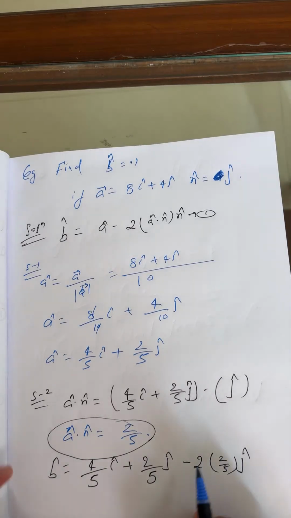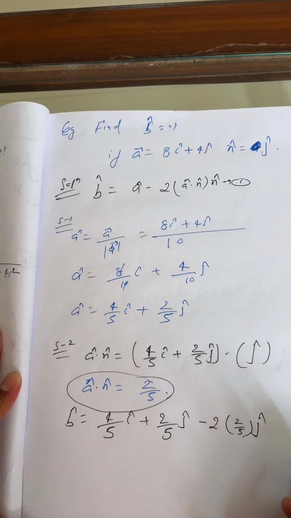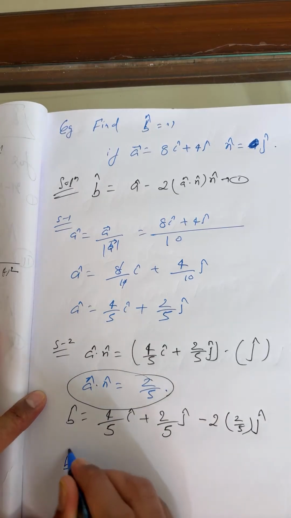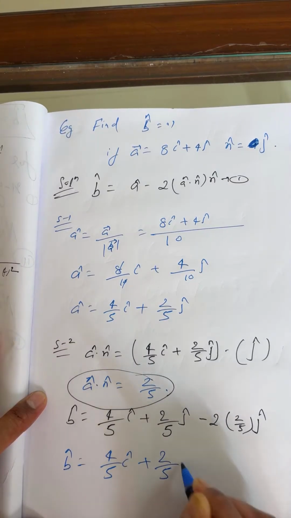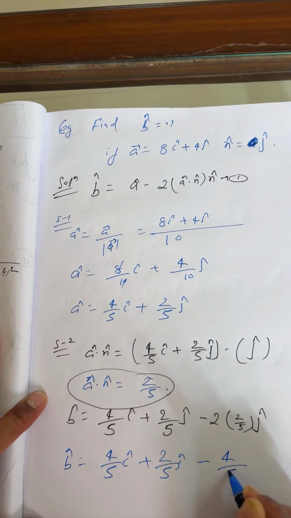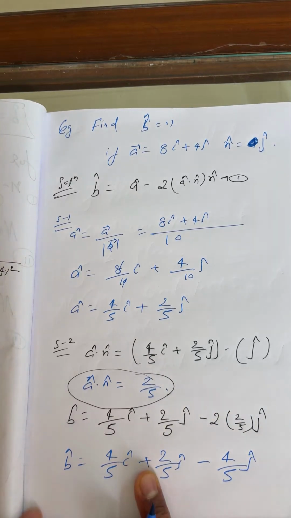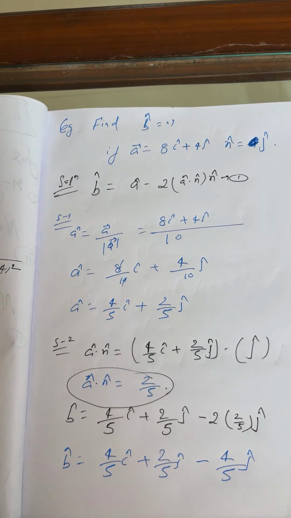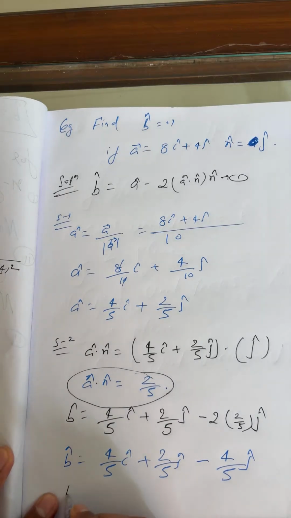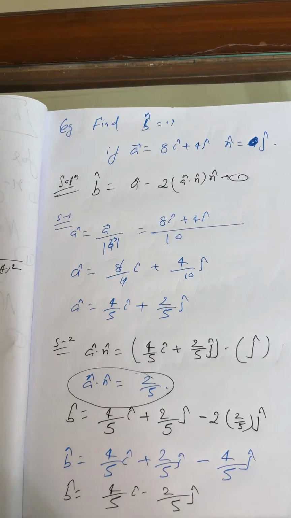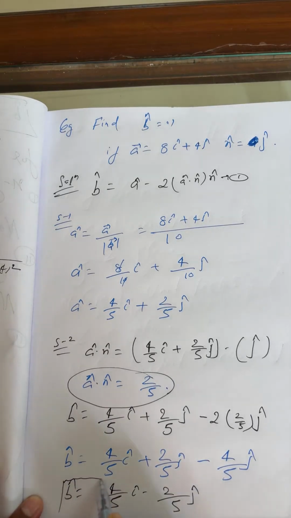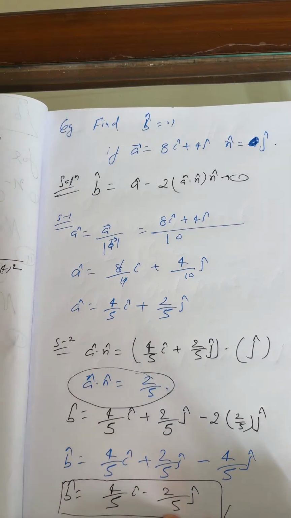So it becomes 4 by 5 i cap plus 2 by 5 j cap minus 4 by 5 j cap. So finally the answer is 4 by 5 i cap minus 2 by 5 j cap. This is the answer of the question.